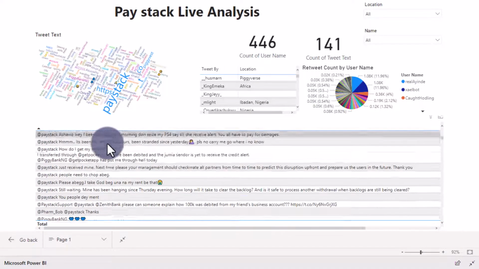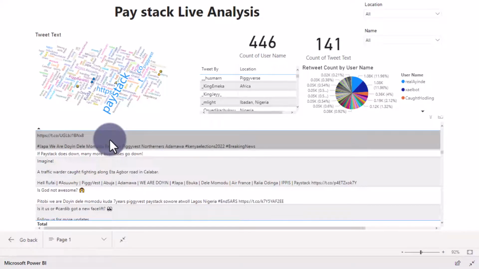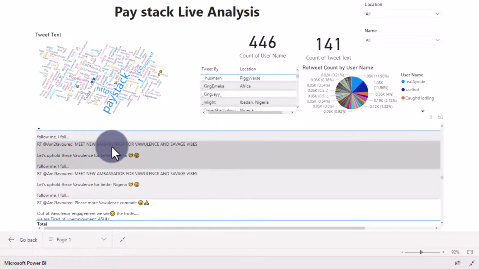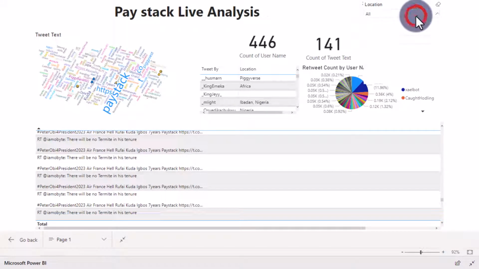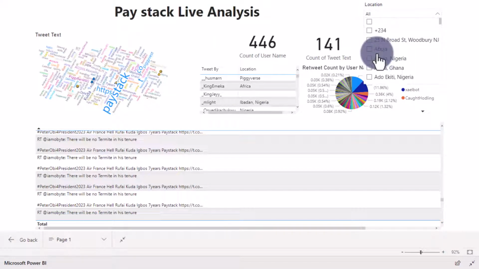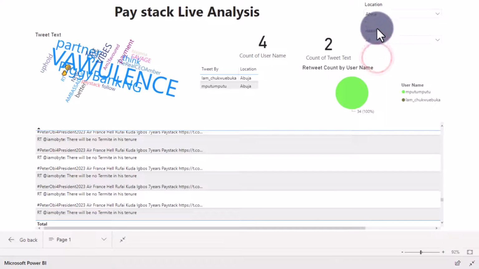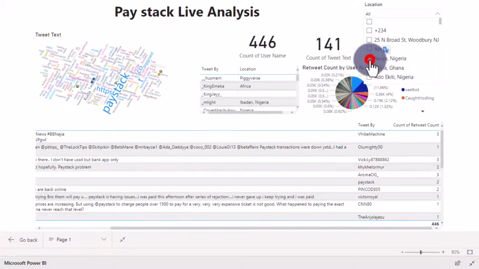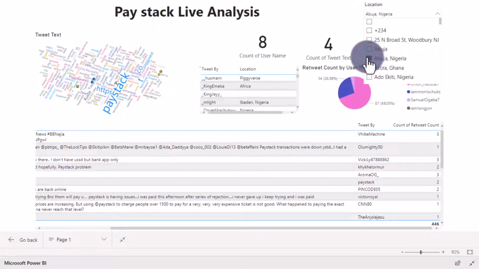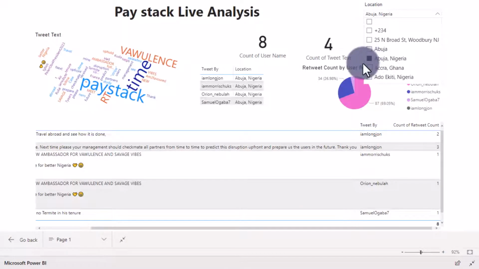You could see the various tweets that are being made. Now you could select or sort the tweets by different regions. Like this is Abuja, Nigeria. Now, all these are various analysis from different regions.